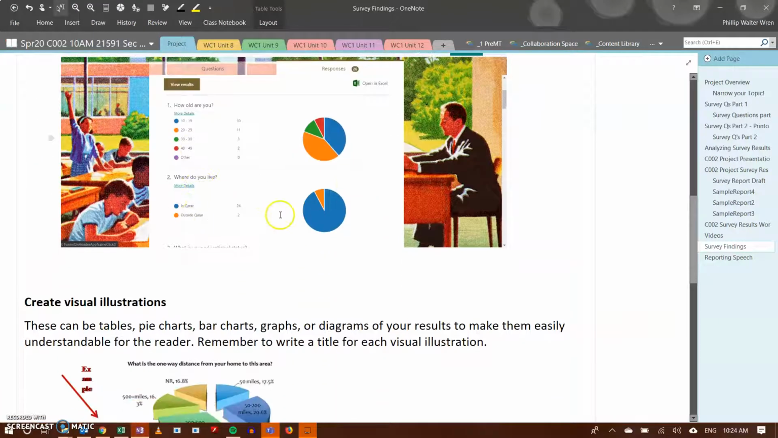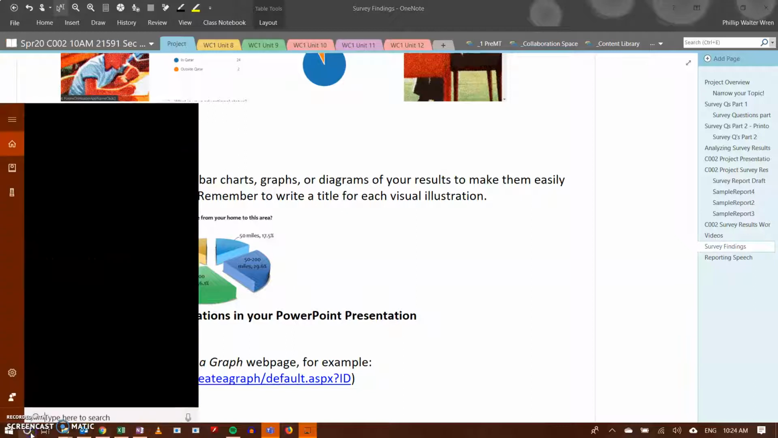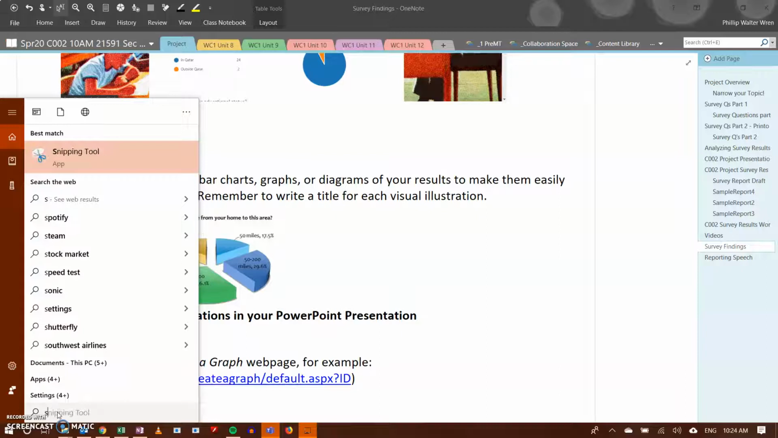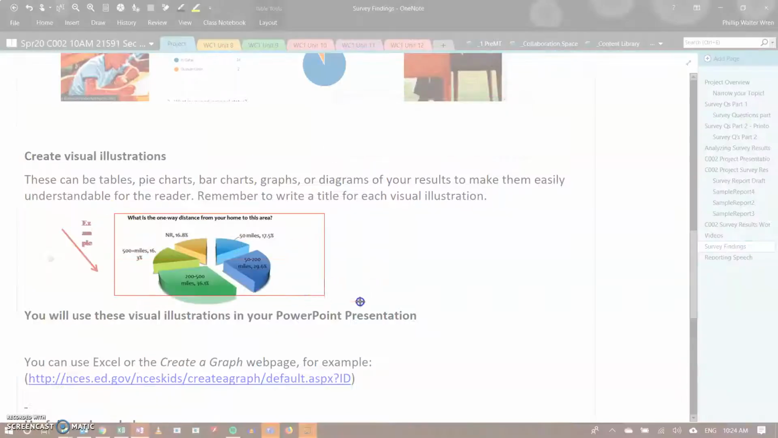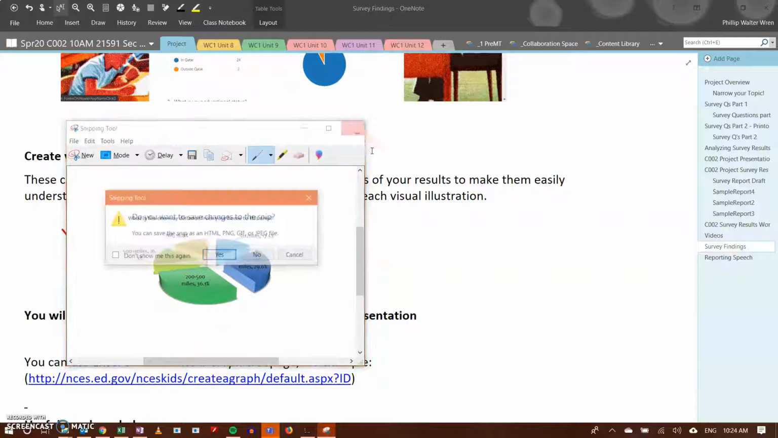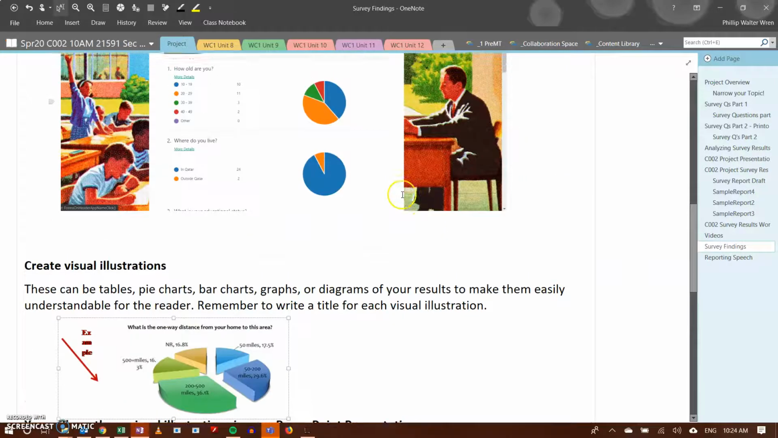So, we're looking at our survey results. You're going to have to spend some time thinking about it. You're going to need to create some visual illustrations. If you don't want to make them, you can use these websites to make them, or you can use Screen Clipper, snipping tool, that's it, snipping tool right here, to come in and click New, and then you can take a clip of something. There you have it. You have a nice little picture of the graph. You can do that on any website. So, you can find some graphs that way.